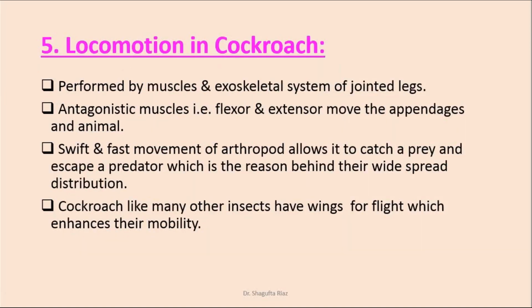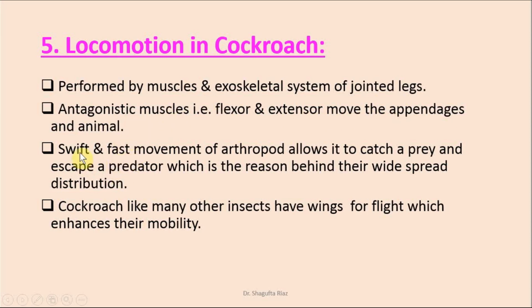Now, locomotion in cockroach. Cockroach belongs to phylum Arthropoda, and if you remember, arthropods have an exoskeletal system of jointed legs. So the movement in cockroach is performed by muscles and the exoskeletal system of jointed legs. They have antagonistic muscles. We have studied in detail what antagonistic muscles are. Remember, flexor and extensor, which are present at joints, and the two types of muscles make the movement in opposite directions. Because of these antagonistic muscles, the appendages move and the animal also moves, right?